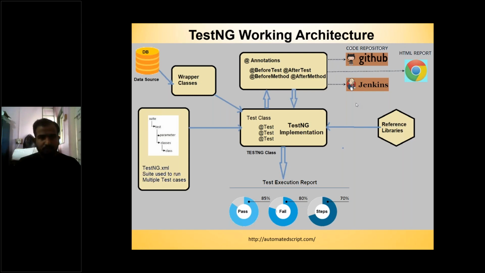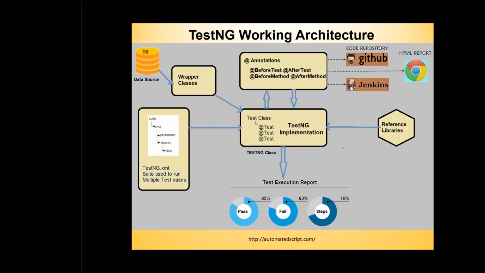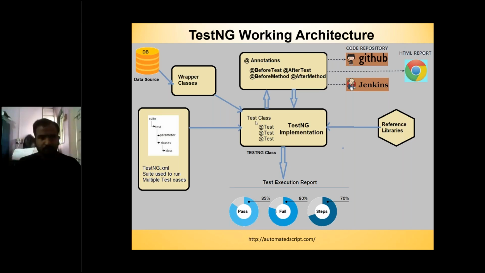So there are different annotations which I mentioned. There are before group and after group, which are not available in Java and JUnit, but are available in TestNG. Now, if you can see my screen, there is a TestNG working architecture. In the middle, this is my TestNG class. The TestNG class has my TestNG implementation, like the different annotations. I'm going to show you how TestNG is incorporated with any of the frameworks that I'm going to show you today.